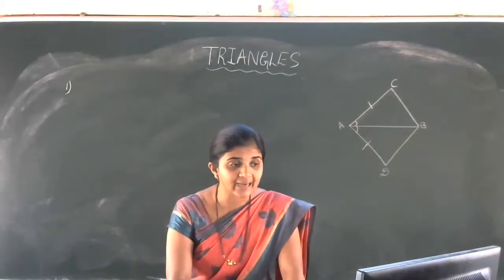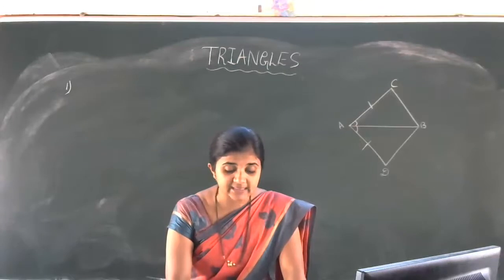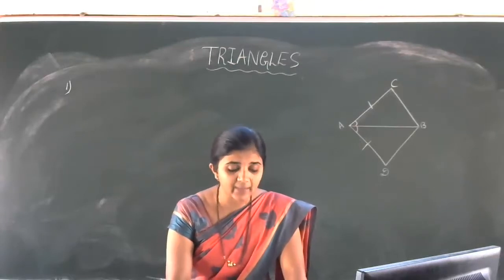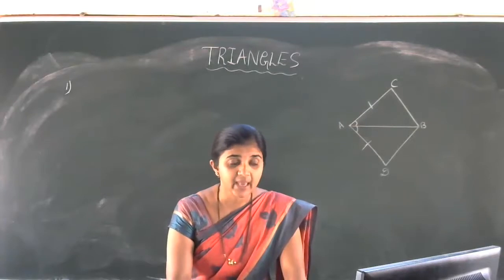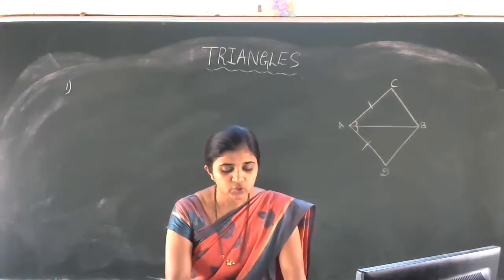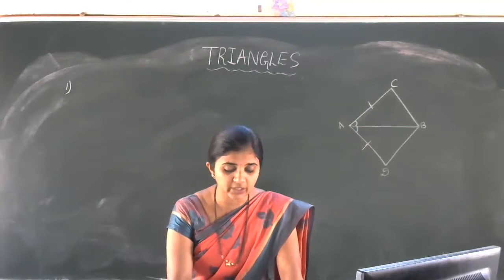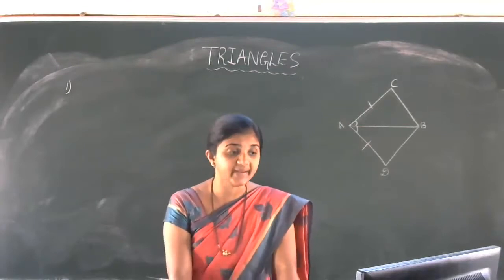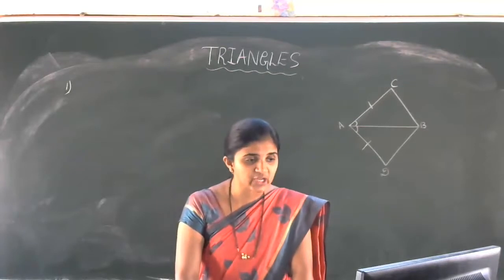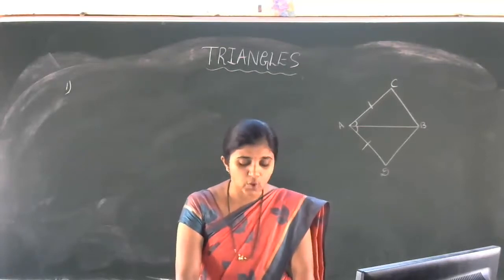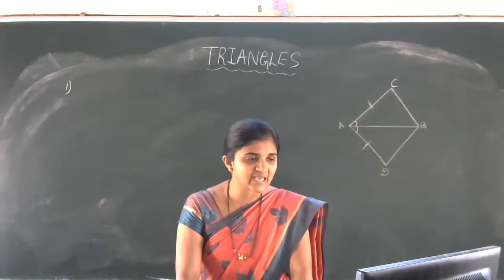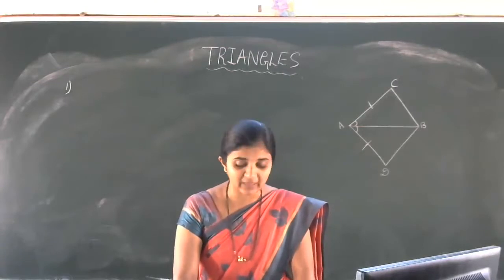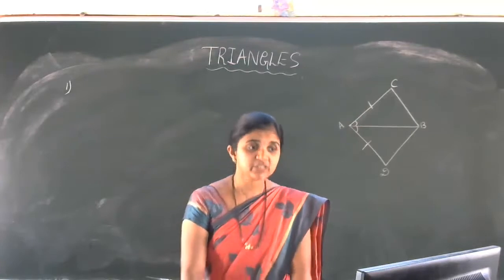In quadrilateral ACBD, AC equal to AD is given, and AB bisects angle A. We have to show that triangle ABC is congruent to triangle ABD. Next, what can you say about BC and BD? That is the second part. First, we have to show that.